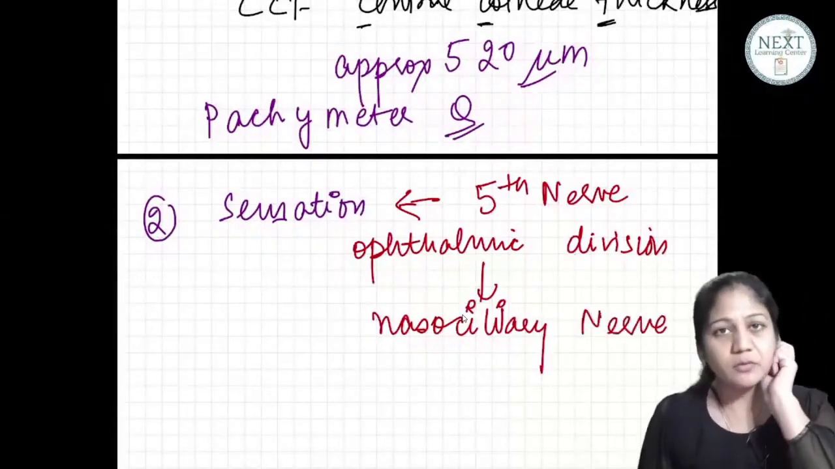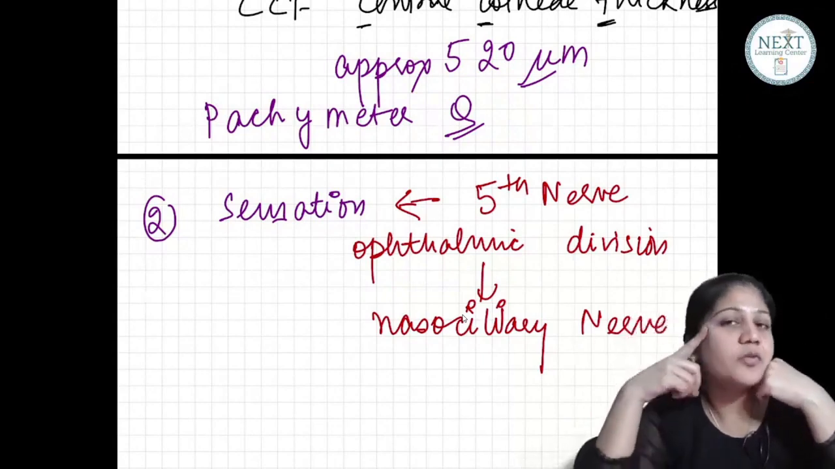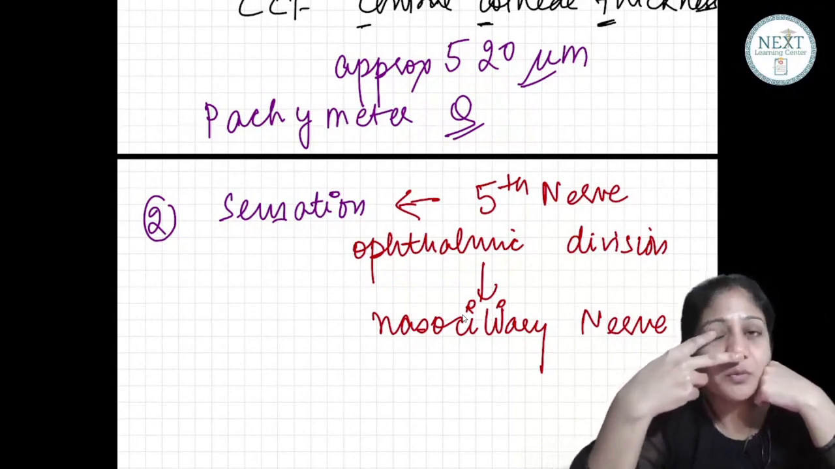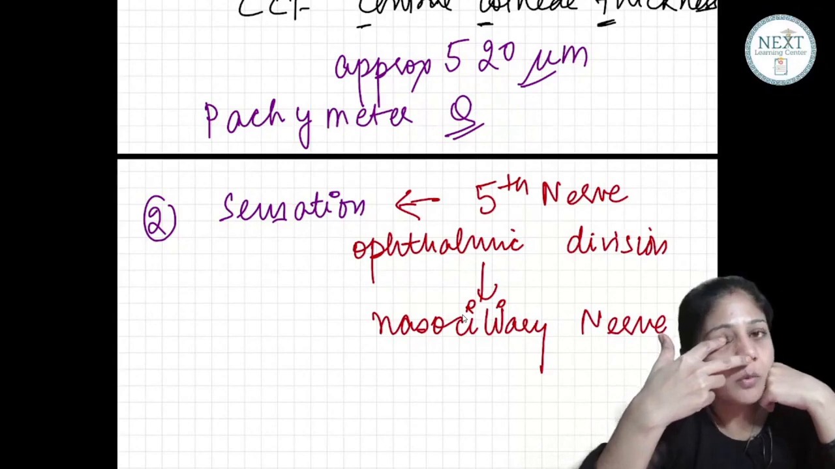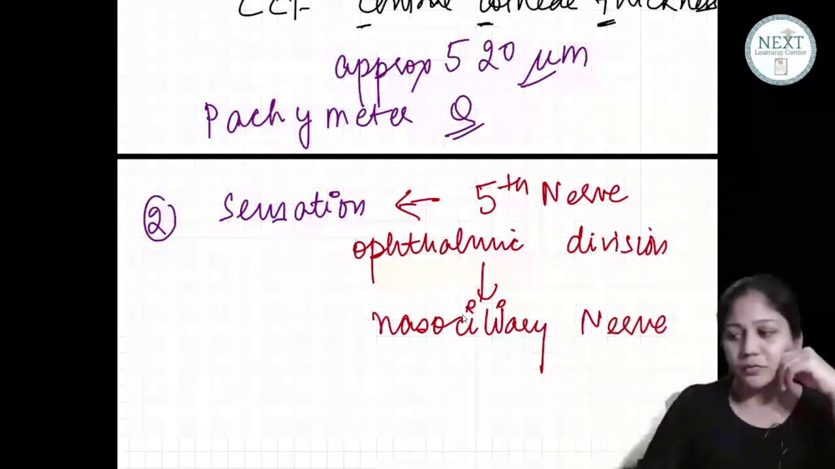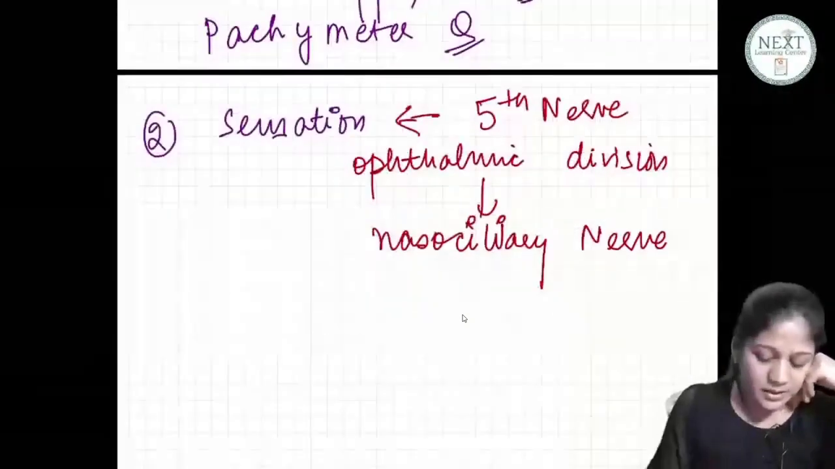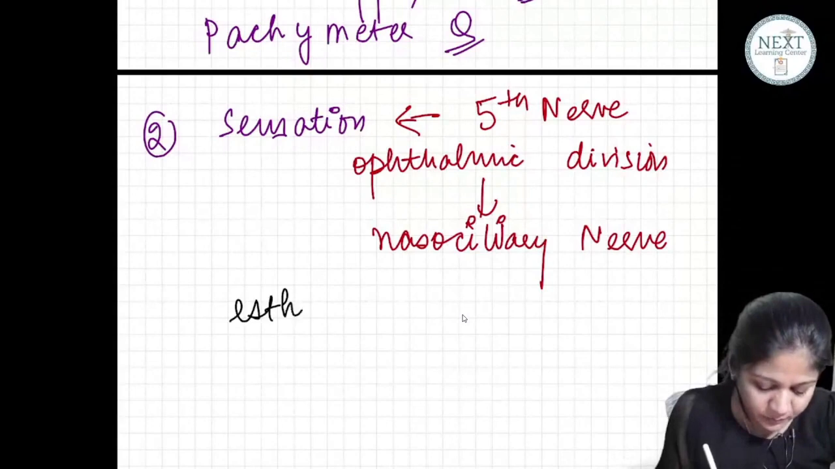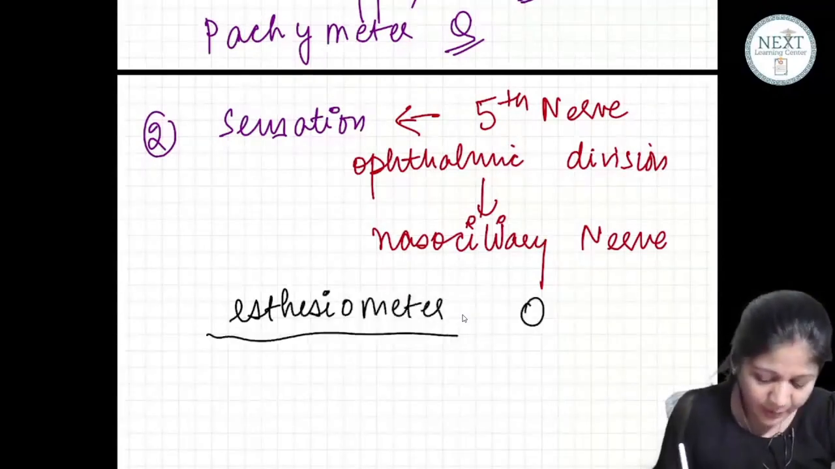Now look at me, all of you. From the ophthalmic division, there goes a branch, the nasociliary nerve, which supplies the tip of the nose, the lateral half of the nose, and your cornea. So how do you measure the sensations? Sensations of the cornea are measured by an instrument called an aesthesiometer.